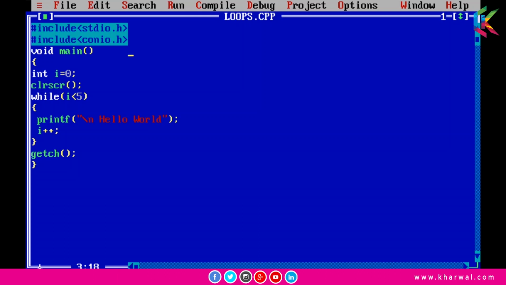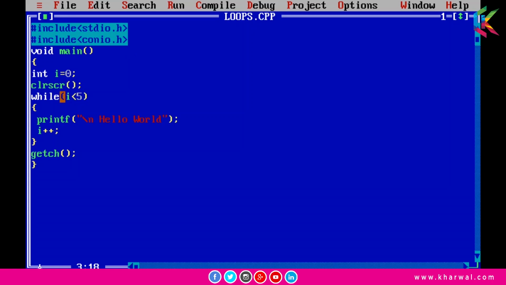Initially when the value of i is 0, 0 is less than 5, so this condition is true, then it will print this hello world statement and then i++ will be executed. So the value of i will be 1, and 1 is less than 5, so this condition will be true and it will again print hello world and then i++ will be executed, and this process will continue until this condition becomes false.